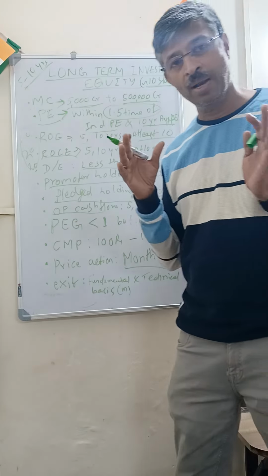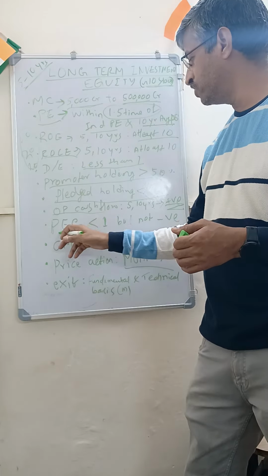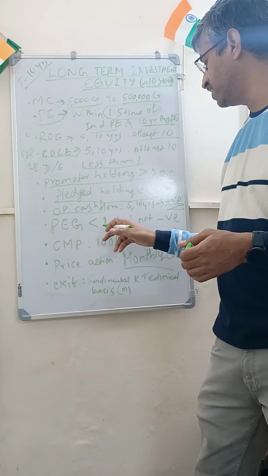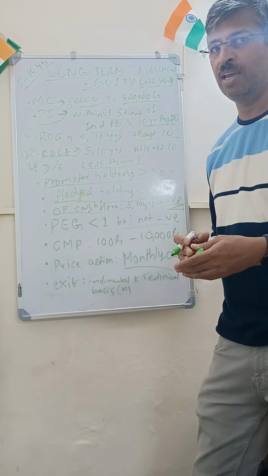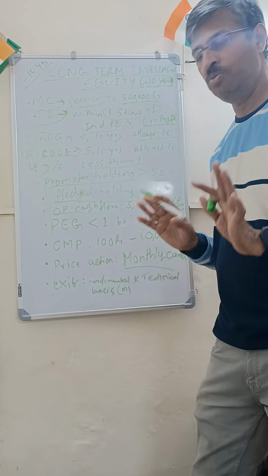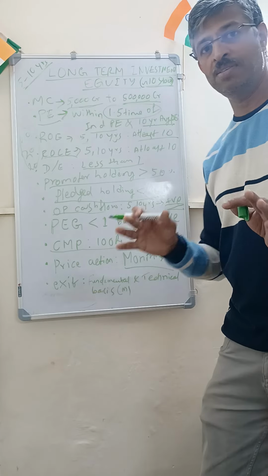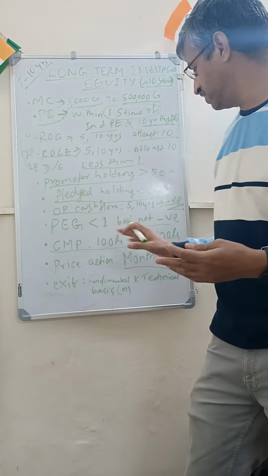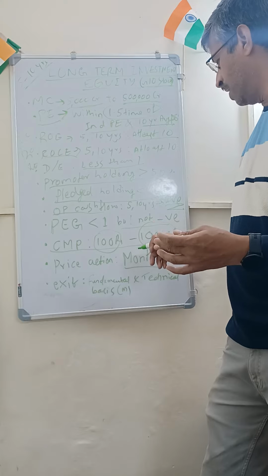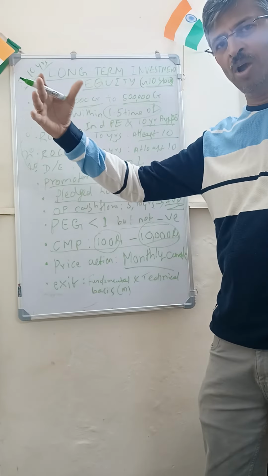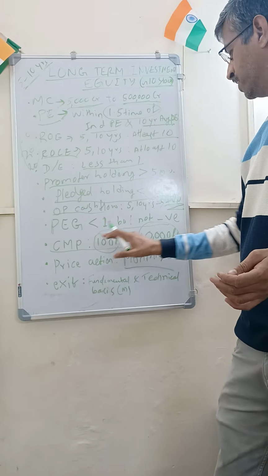Next is the price to earning growth. Every year the company's earnings will grow, and price to earning growth should be less than 1, but definitely not negative. If it is more than 1, you may have to really see what is happening, but if it is negative, it is a red sign. Now, current market price around 100 to 10,000 rupees. Some of you might wonder why, but I prefer not to pick stocks which are less than 100 or more than 10,000 for the simple reason that you have a lot of stocks to pick. You don't need to go to either extreme. So I prefer 100 to 10,000.